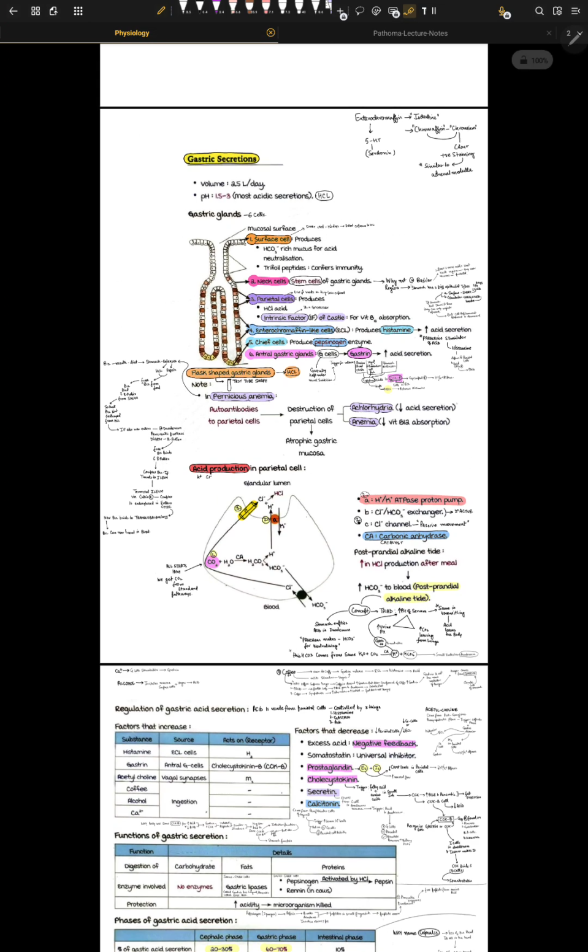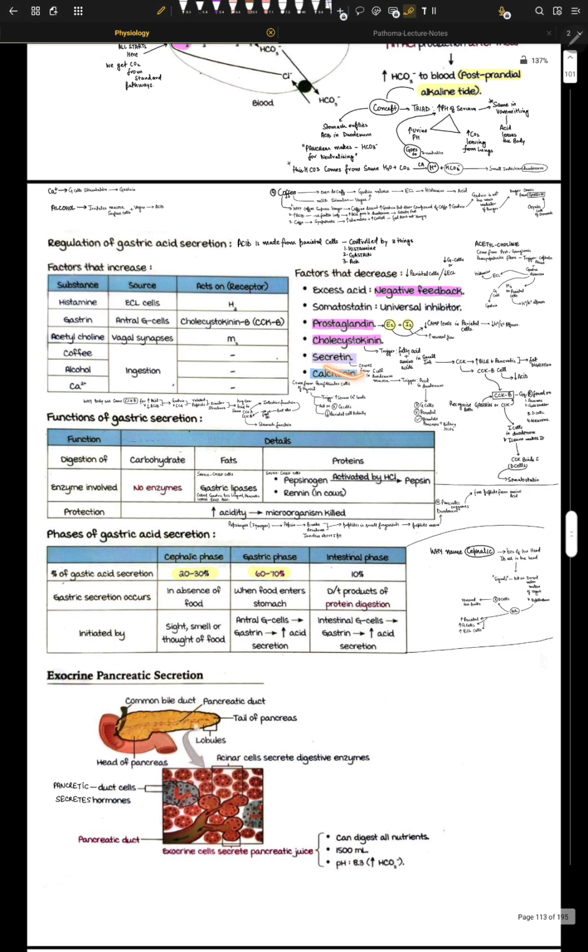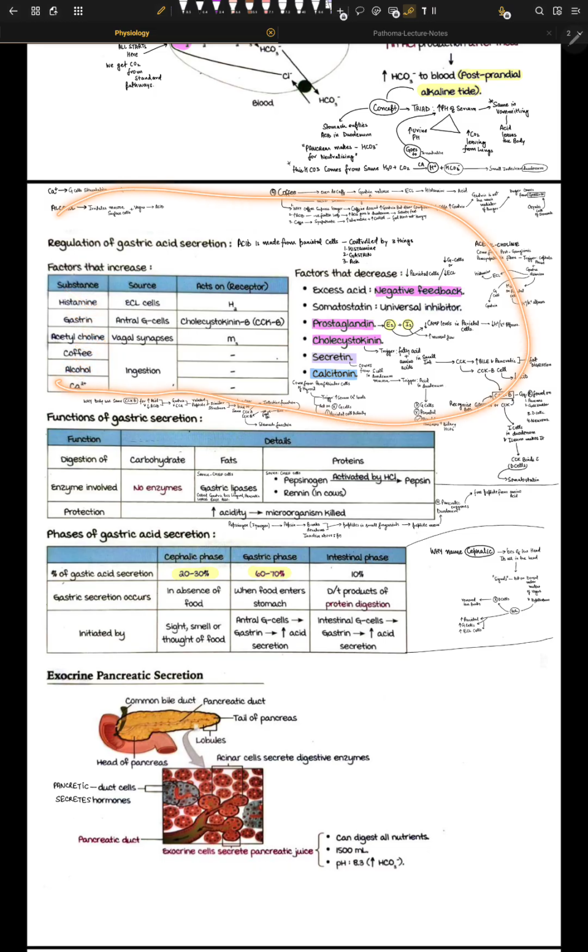Now we know calcitonin, secretin, cholecystokinin, prostaglandin, somatostatin, the negative inhibition loop. We know histamine, we know gastrin, we know acetylcholine, we know coffee, we know alcohol, we know calcium, right? So that was the whole regulation of gastric acid secretion.